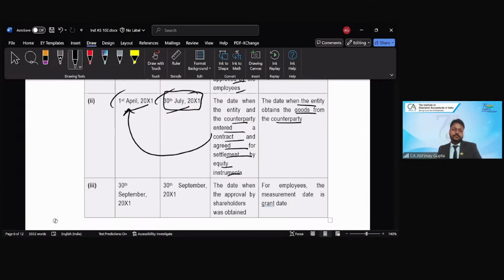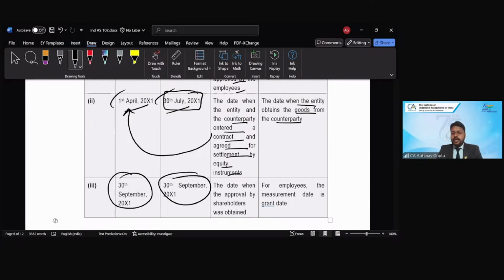Any questions? Okay. And in the third scenario, grant date as well as the measurement date would be the 30th September. Why so? Because by virtue of the definition, grant date would be the date by which there is a shared understanding between the employees or the other party, as the case may be, and the entity, subject to the approval by the shareholders or other parties if necessary. Because in the third scenario, approval of the shareholders was the precondition and the shareholders' AGM was conducted on 30th September only, and hence approval was obtained on 30th September only. So the grant date would be the 30th of September.